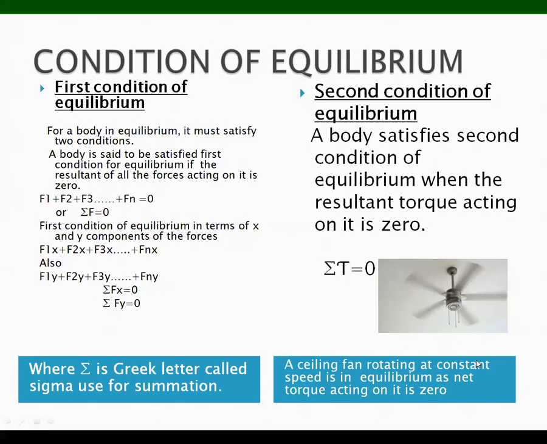A ceiling fan rotating at constant speed is in equilibrium as the net torque acting on it is 0. This example of the ceiling fan is also available in your 9th class textbook. If the ceiling fan is rotating, it is in equilibrium as it is moving at uniform speed.